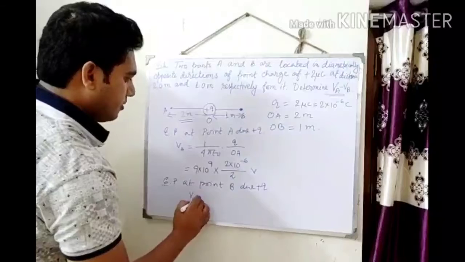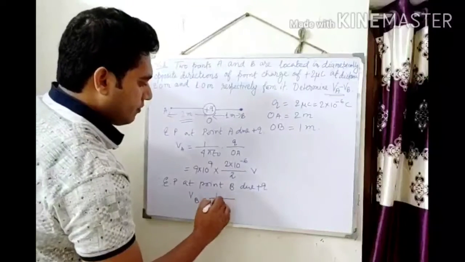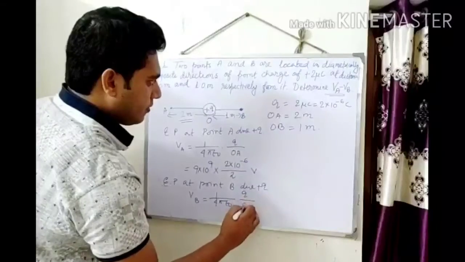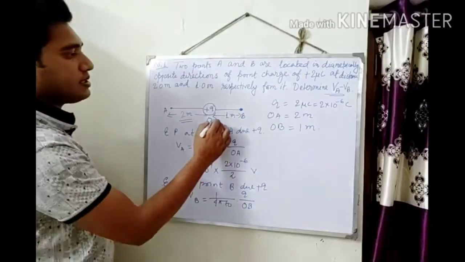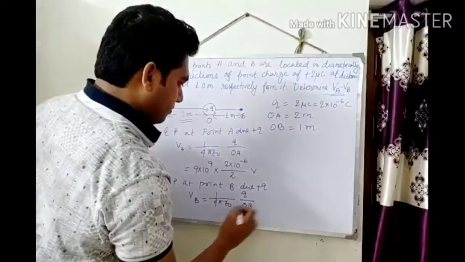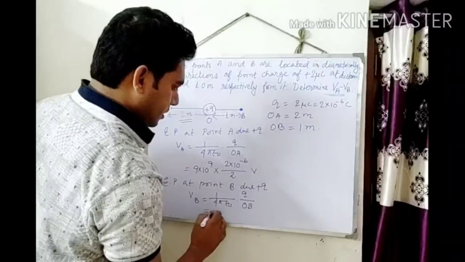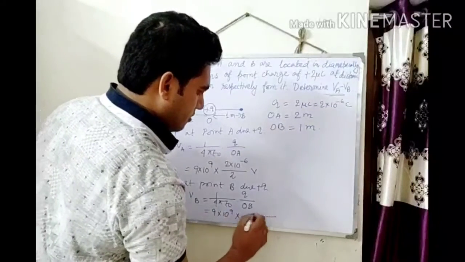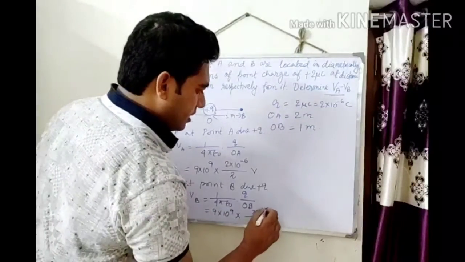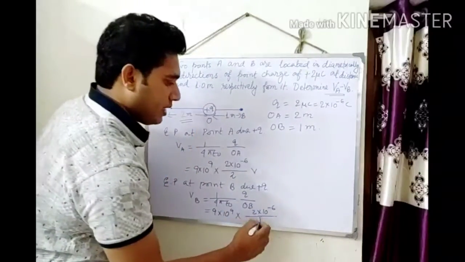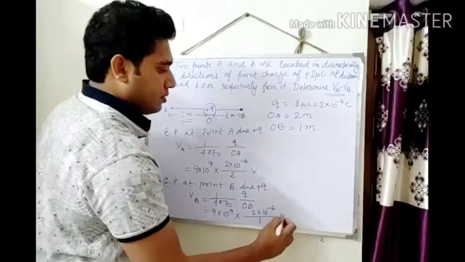It is VB, so 1 by 4 pi epsilon naught Q by OB. OB is the distance between the point and the point charge. So 9 into 10 to the power 9 into 2 into 10 to the power minus 6, and the distance OB is 1 meter. So write here 1, so it is in volt.